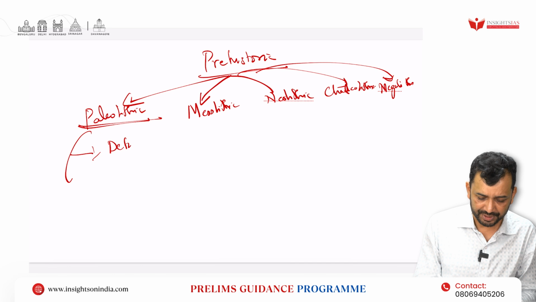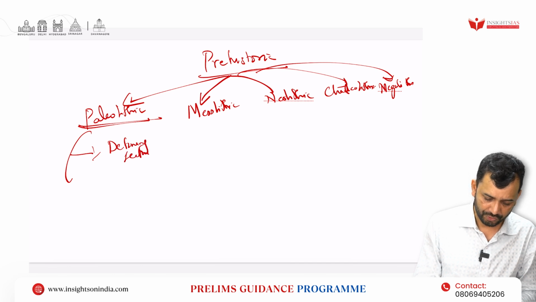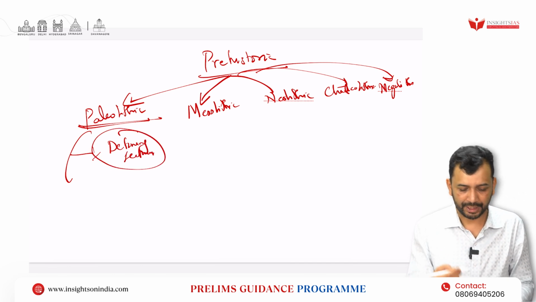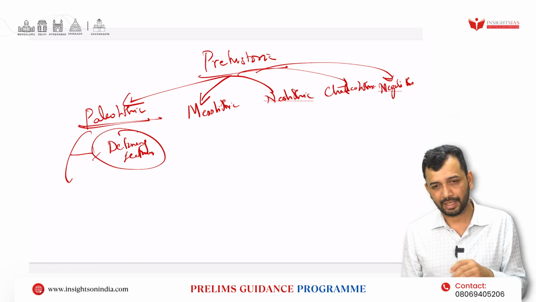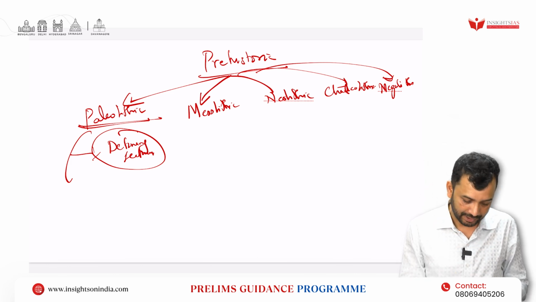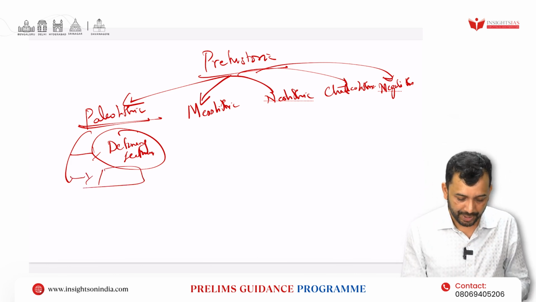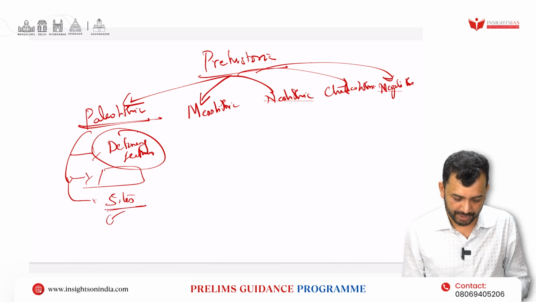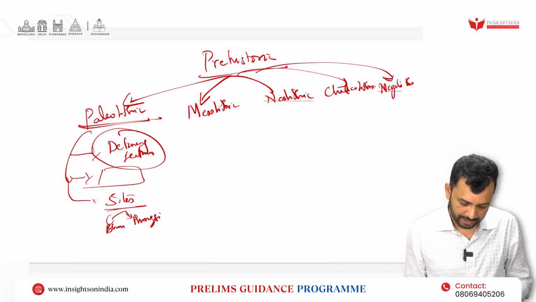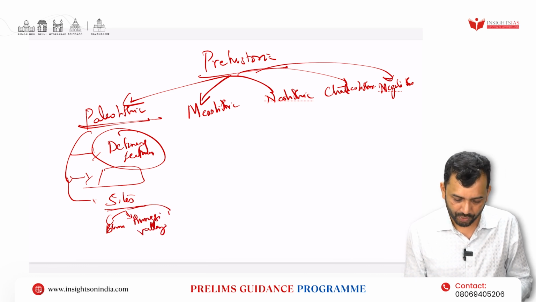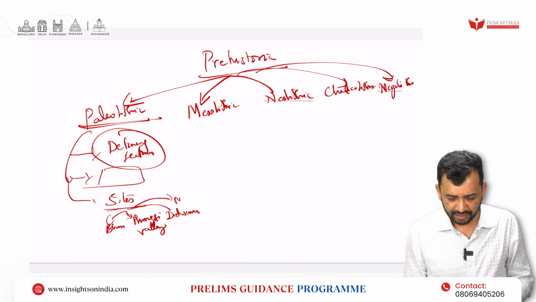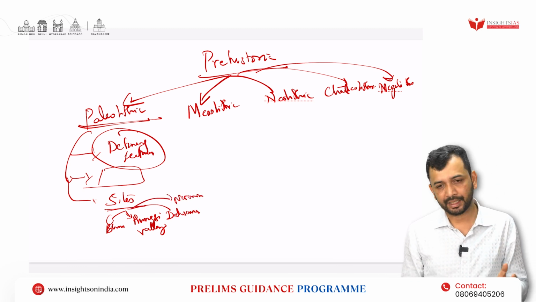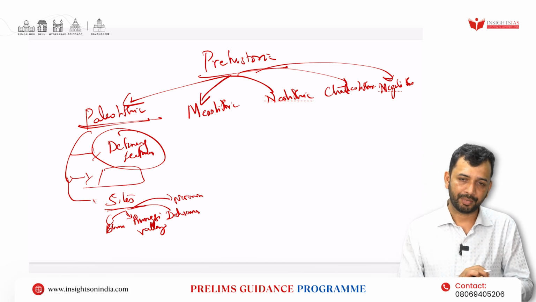One is defining features, right. As you have seen, the Levallois technique has been seen in the Middle Paleolithic era. So that means that technique, what tools they used, and the important sites, right. It can be Bhimbetka, it can be Anegundi Valley, it can be Didwana, like that, Nevasa. All these important sites related to the Paleolithic period have to be seen.